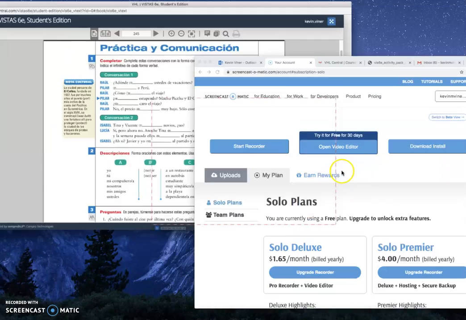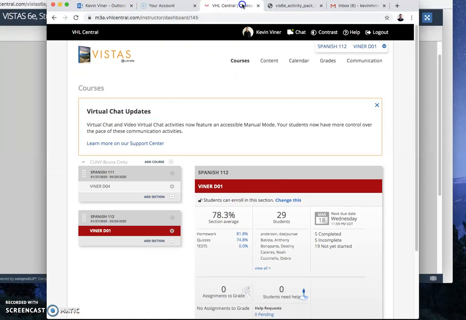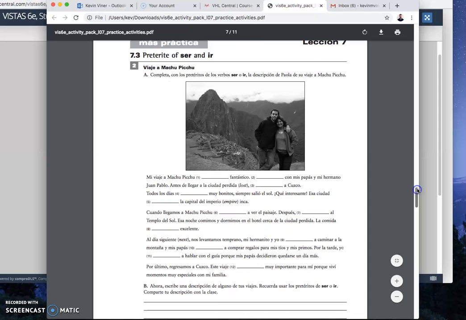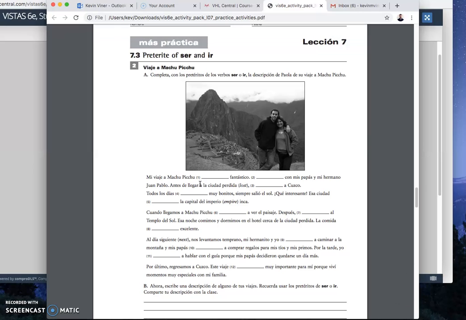And then where is this activity? Here it is. And then we'll call it a day for this one, right? Alright, so this is more of the use of the same forms. Here we don't have to indicate if it's ser or ir, but I'm going to indicate that for you, right? So same thing, I'll move through this and you pause it before each one, and then come back when you're ready for the answer. Okay, here we go.